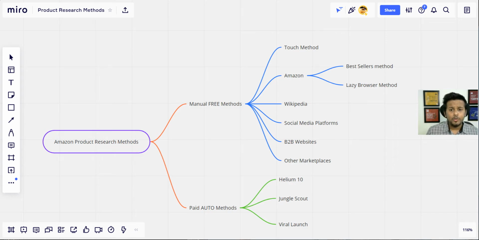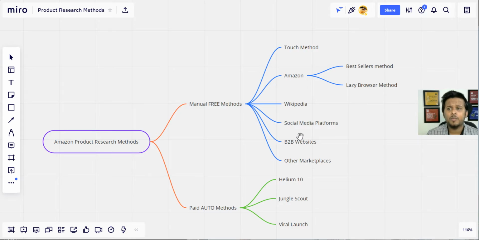Day 17 is Product Research Deep Dive Part 2. In part 1, the session we did yesterday, we discussed some of the free methods of product research. We explored a few methods like the touch method, the bestsellers method and the lazy browser method. In today's session, we will cover the rest of the free methods, namely Wikipedia, social media platforms, B2B websites, and other marketplaces. So, without wasting any time, let's get started.